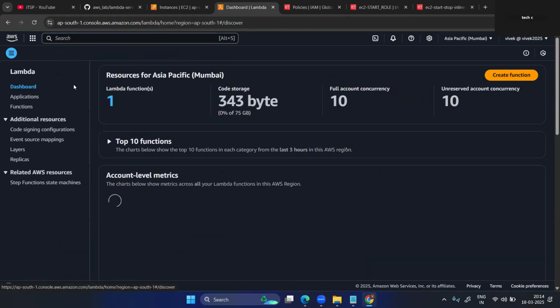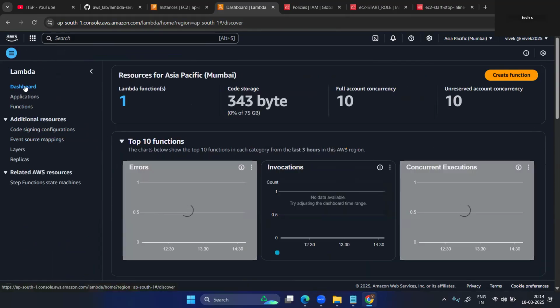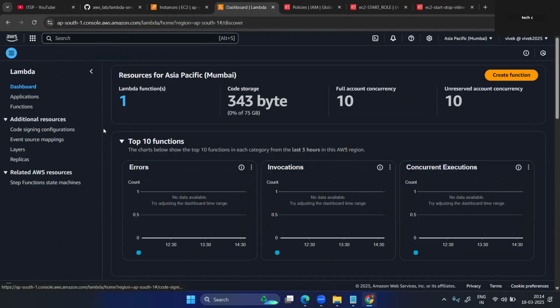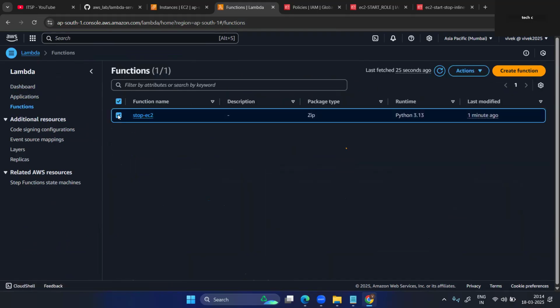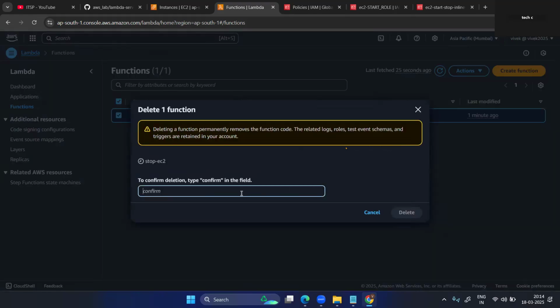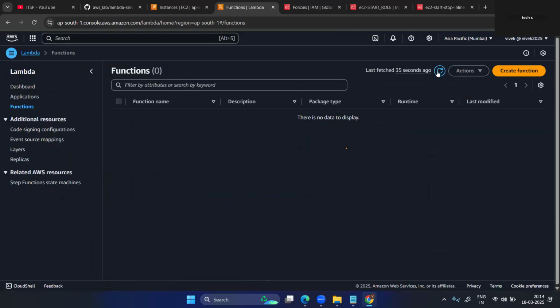Okay, one minute. Lambda function. Okay, one function is there. I just need to delete the function. Confirm. Delete it.